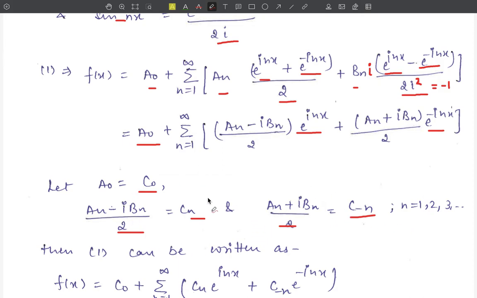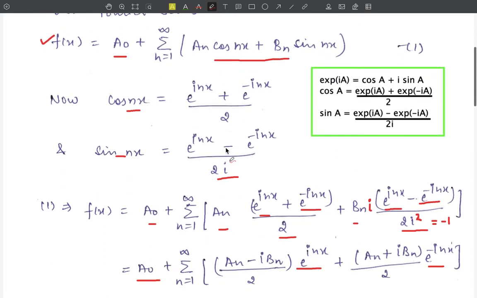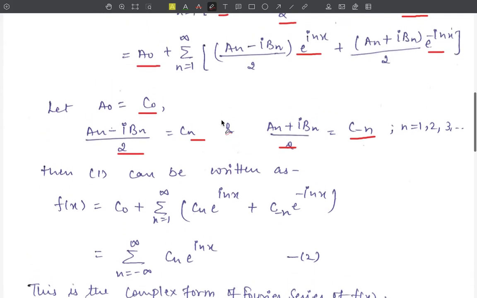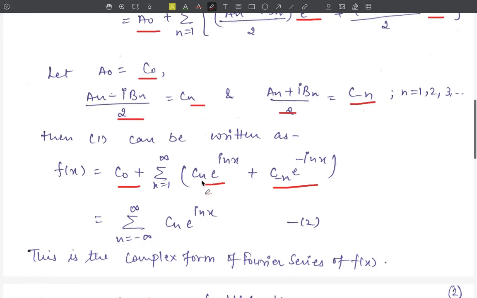Therefore, using these terms, equation number 1 can be written as f(x) is equal to c naught in place of a naught plus summation n = 1 to infinity, in place of this, c_n exponential iota nx plus this term c of minus n into exponential minus iota nx. Here we see the value of c_n from 1 to infinity, c 0, that is n is equal to 0. Here c of minus n where n is equal to 1 to infinity, that is the value of n varies from minus infinity to plus infinity.